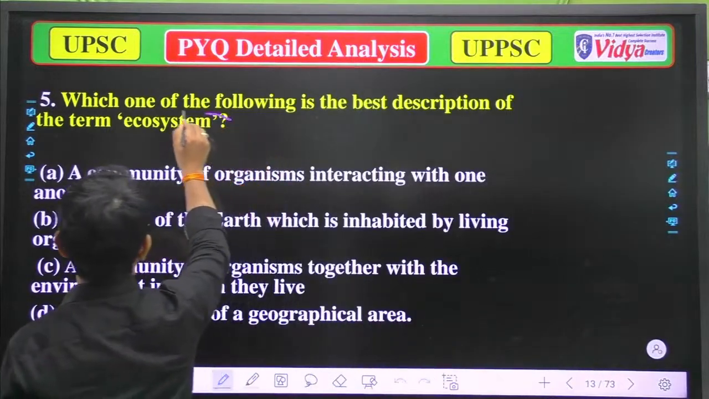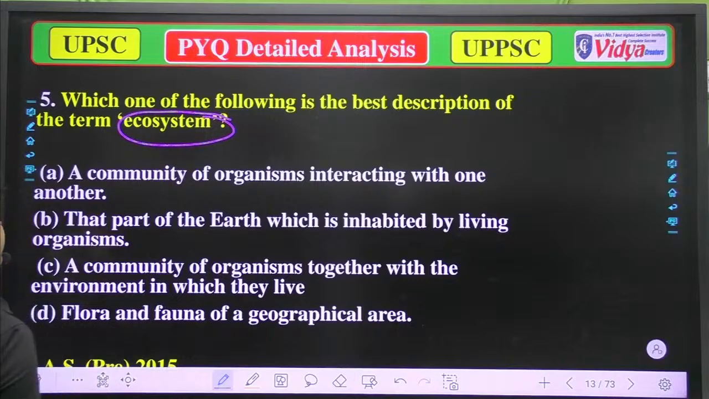Which of the following is the best description of the term ecosystem? A, a community of organisms interacting with one another. B, that part of the earth which is inhabited by living organisms. C, a community of organisms together with the environment in which they live. D, flora and fauna of a geographical area.